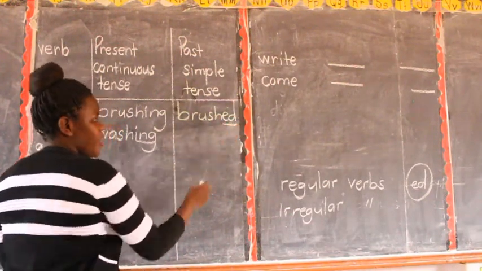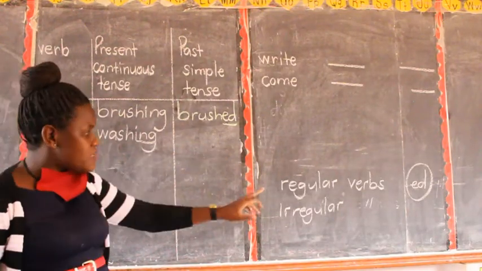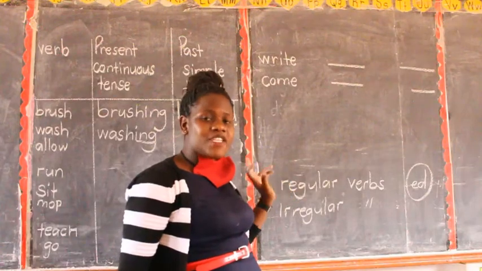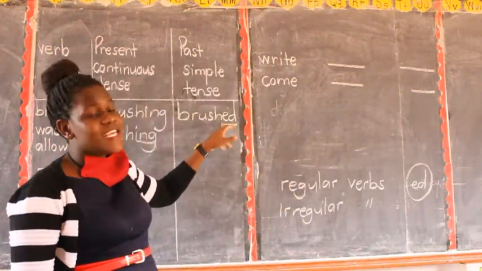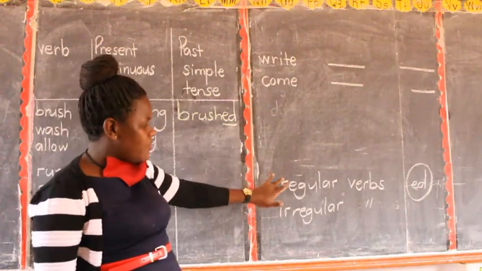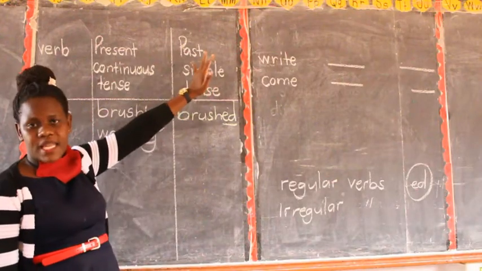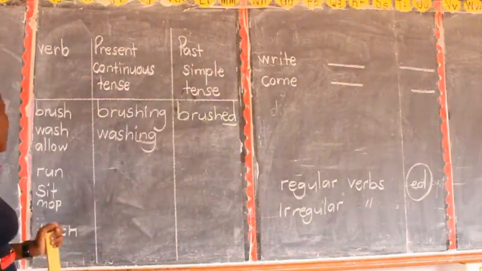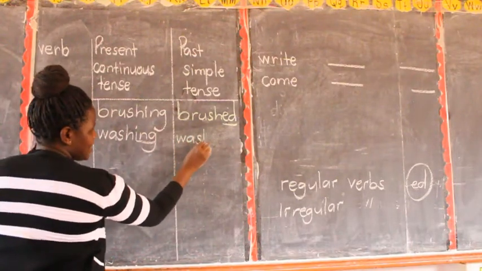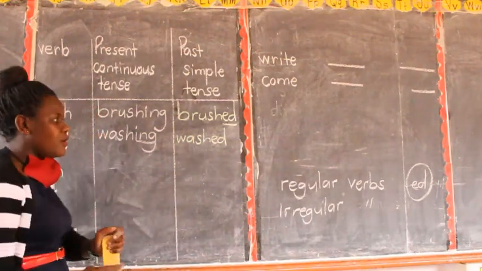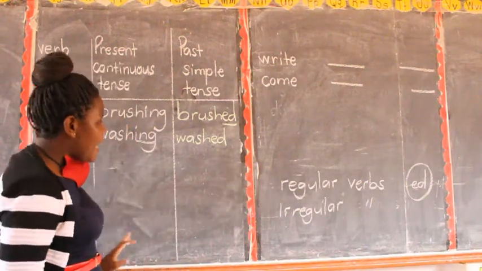Which letters have you added? You have added ed. Therefore, this brush falls under this category of verbs, the so-called regular verbs. Regular verbs are verbs whereby you add ed in past simple tense or yesterday tense. We have this one here, wash. Washing, here you say washed. Still, it is also under this category of verbs, regular verbs. Are we together? Let us move on.